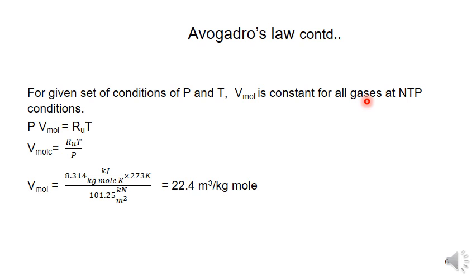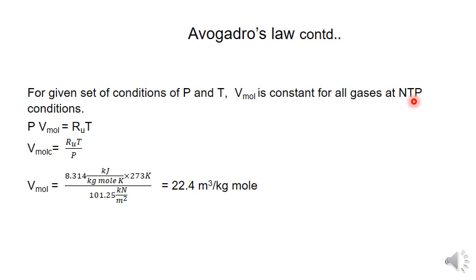So what are the NTP conditions? NTP means normal temperature and pressure. The temperature value is 0 degrees centigrade, but we have to take absolute temperature, so it is 273 Kelvin. The normal pressure is 1 bar, so P is equal to 1.01325 bar.